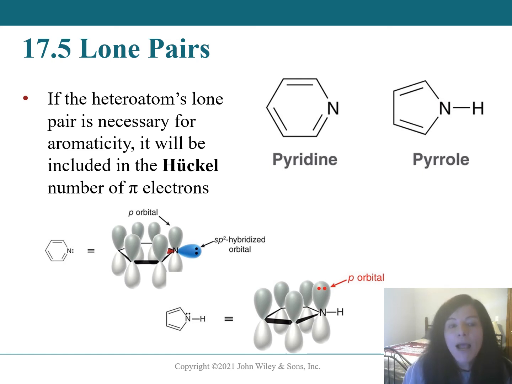On the molecule pyrrole, the nitrogen has a steric number of 4. It is also next to 2 sp2 hybridized carbons that have p orbitals. So its lone pair is delocalized and counts as part of Huckel's number when counting pi electrons.